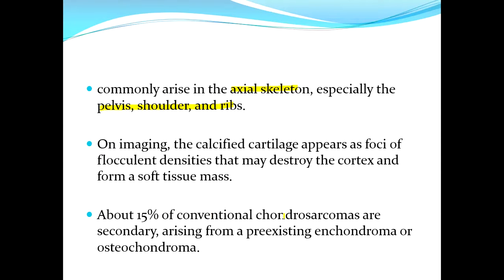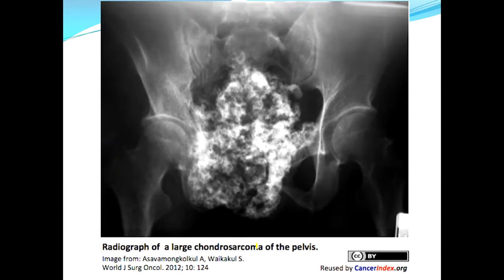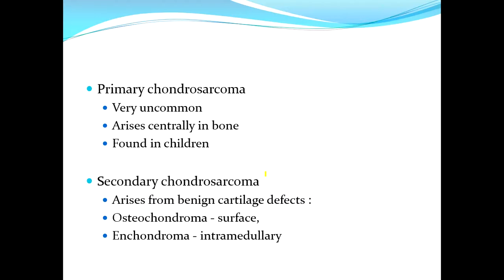15% of the conventional chondrosarcomas are secondary and they arise from some pre-existing enchondroma or osteochondroma. This is the radiographic image showing flocculent areas of lucency and some radiodensities. Primary chondrosarcoma is uncommon, arises centrally in the bone and found in children.